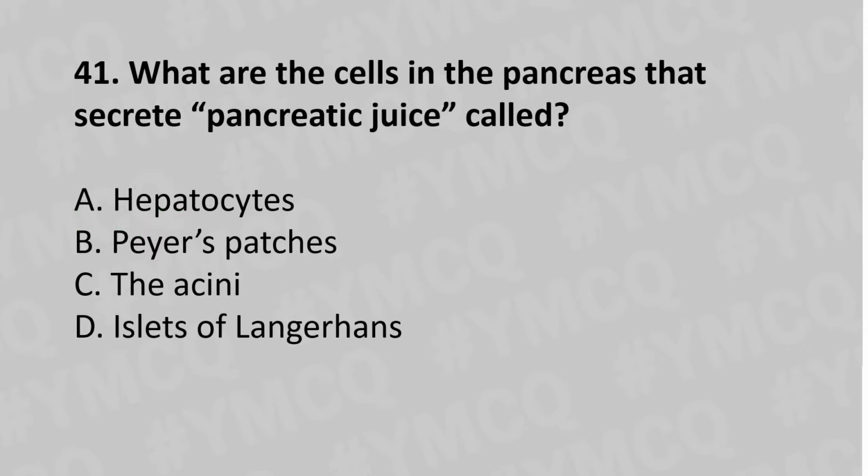Now let's move to question number 41. What are the cells in the pancreas that secrete pancreatic juice called? Option A, hepatocytes. Option B, Peyer's patches. Option C, the acini. Option D, islets of Langerhans. And the answer is option C, the acini.